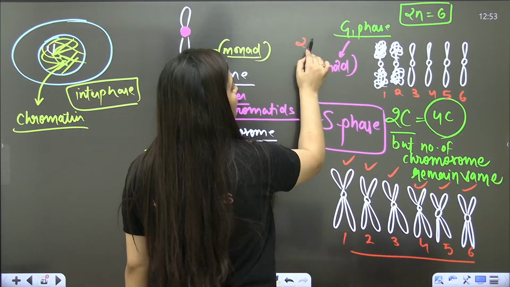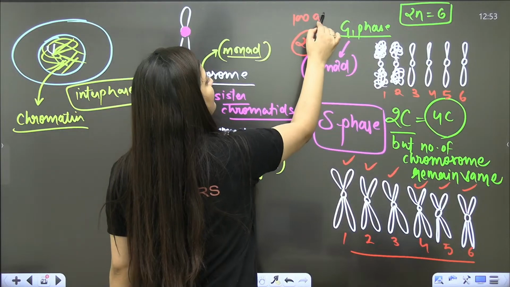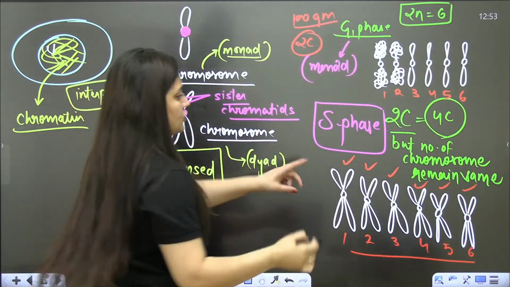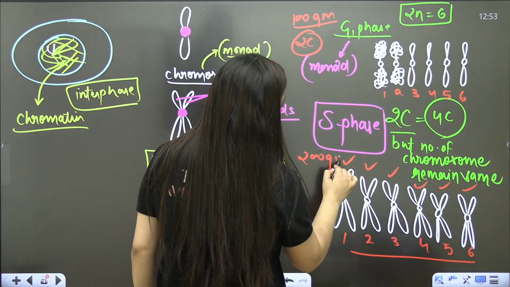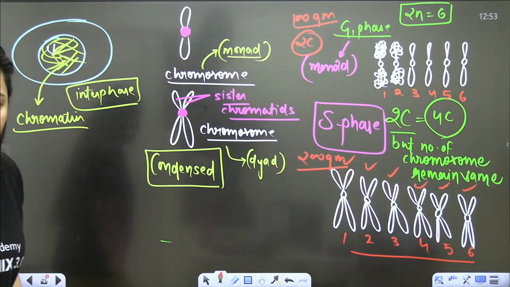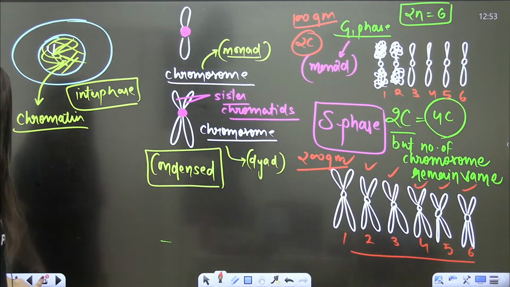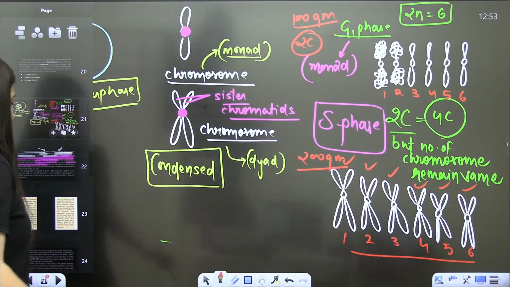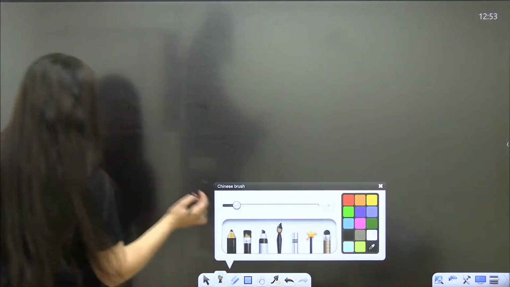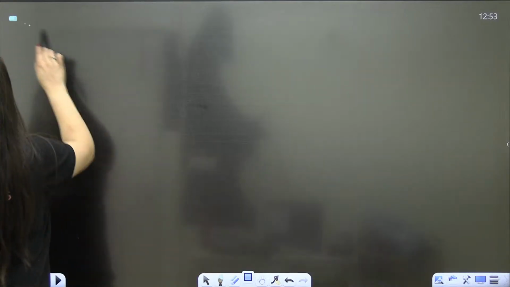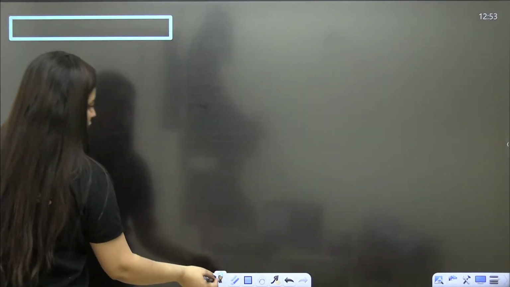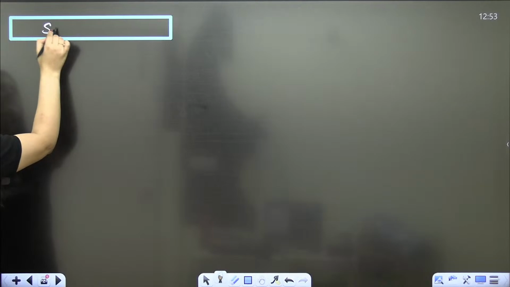Here the DNA amount is 2C. Let's say it is 100 gram, I am giving you a layman example. Here it will become 200 gram because it is doubled. Understood? So this is your S phase. Is it clear or not? So S phase, the synthesis phase.